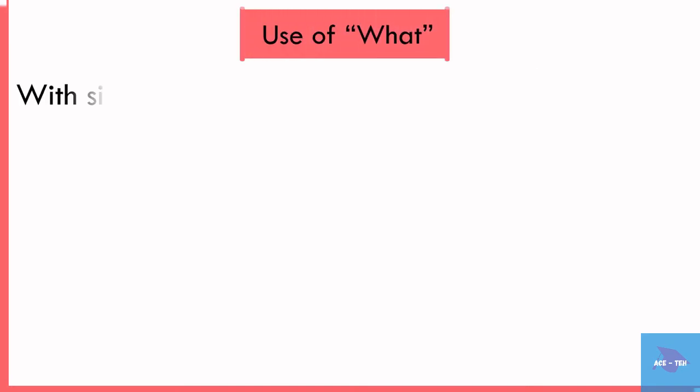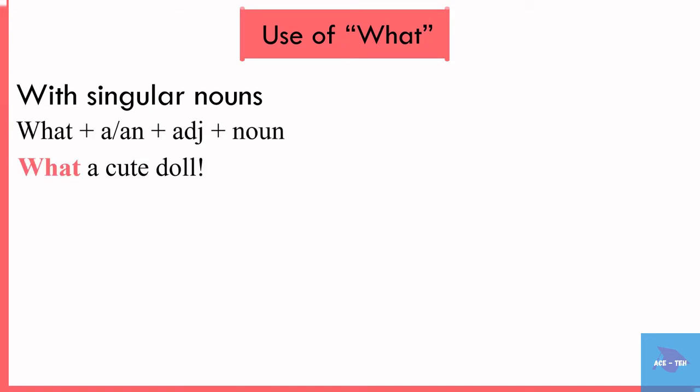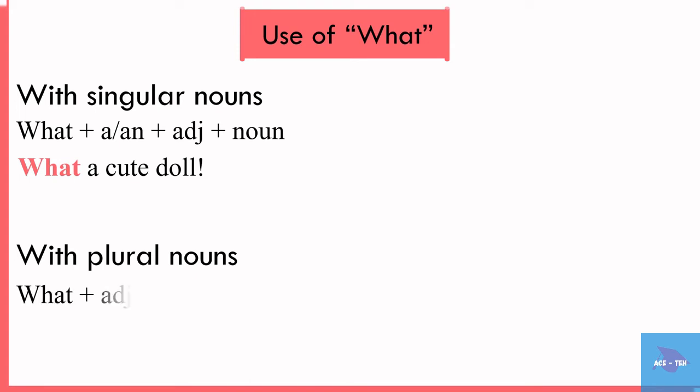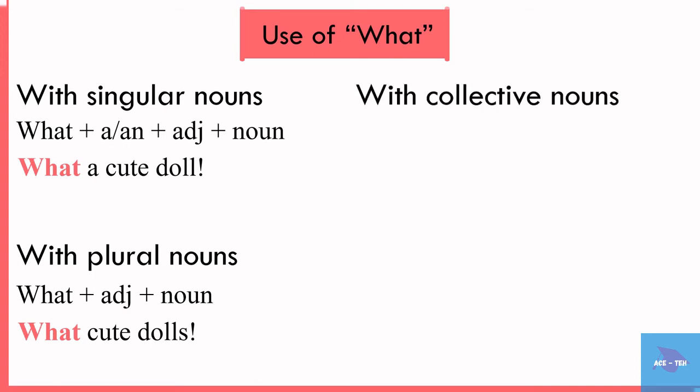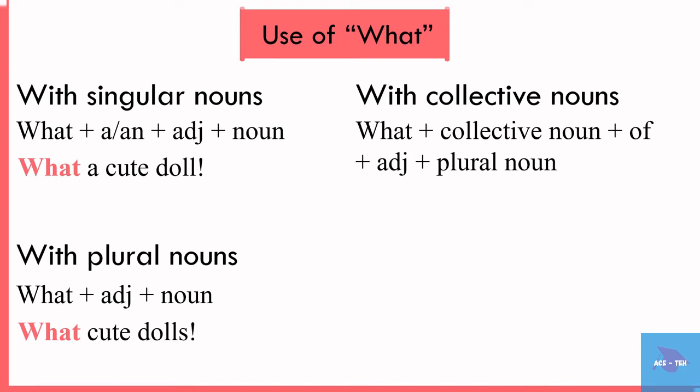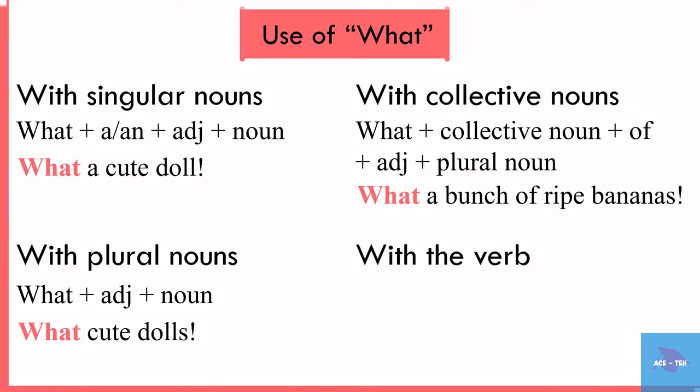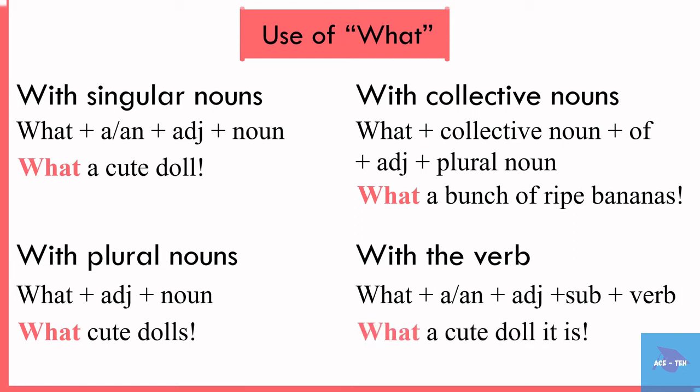When what is used with singular nouns, it takes the form what plus a or an plus adjective plus noun. When what is used with plural nouns, it takes the form what plus adjective plus noun. When what is used with collective nouns, it takes the form what plus collective noun plus of plus adjective plus plural noun.